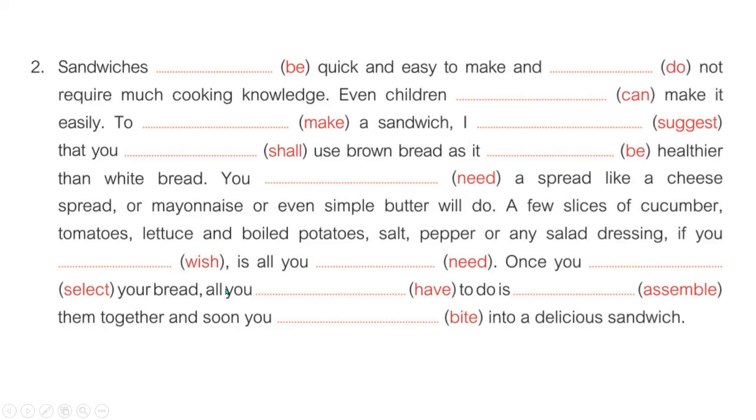So what you have to do is assemble all these things. Assemble means to gather together. Assemble them together and soon you can bite. Here the auxiliary is not given, but we can add. Soon you can bite into a delicious sandwich. Thank you so much. With this we have ended our chapter 6.